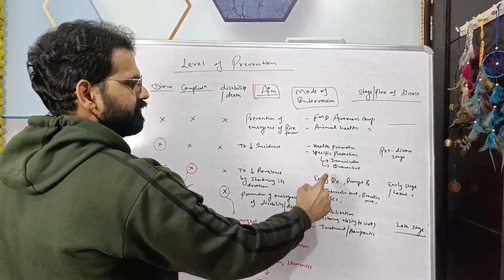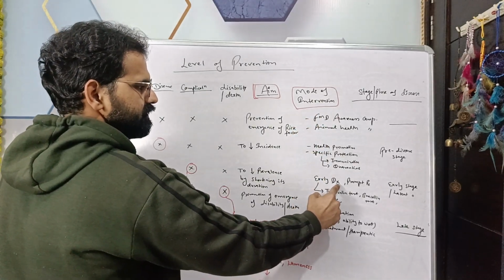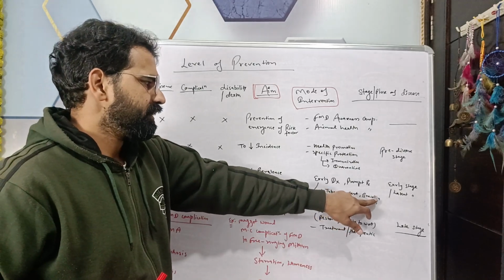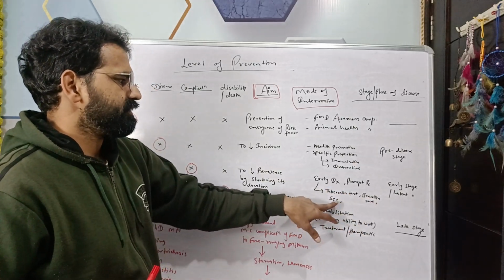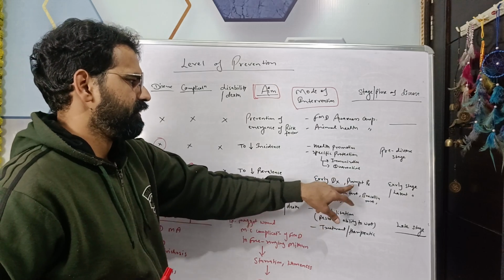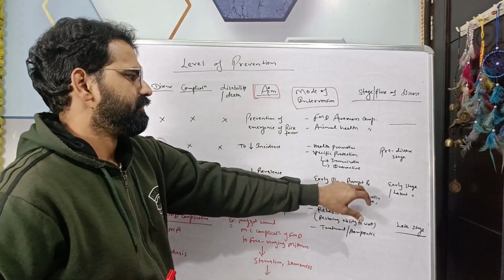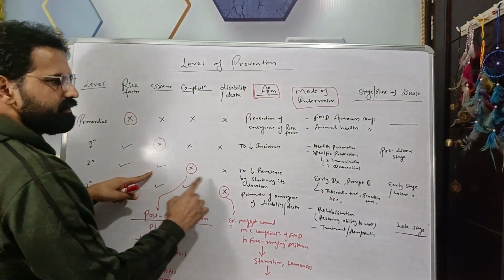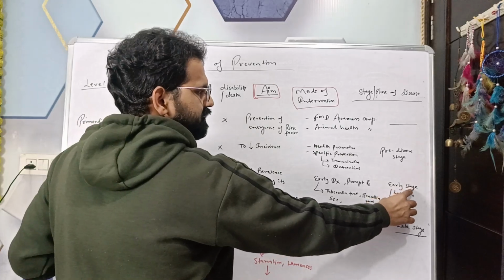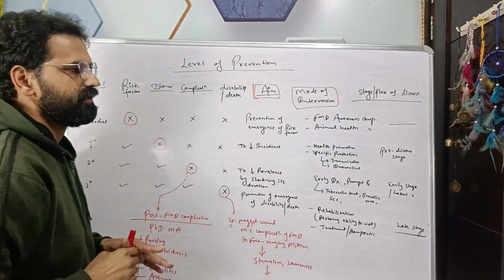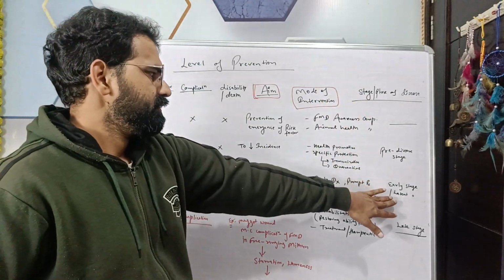This is our aim. And how to achieve this aim? With the help of intervention like early diagnosis. For example, tuberculin test, brucellin test and somatic cell count for mastitis. Early diagnosis and prompt treatment. Here the disease is present, so this is known as early stage of the disease or latent stage of the disease.